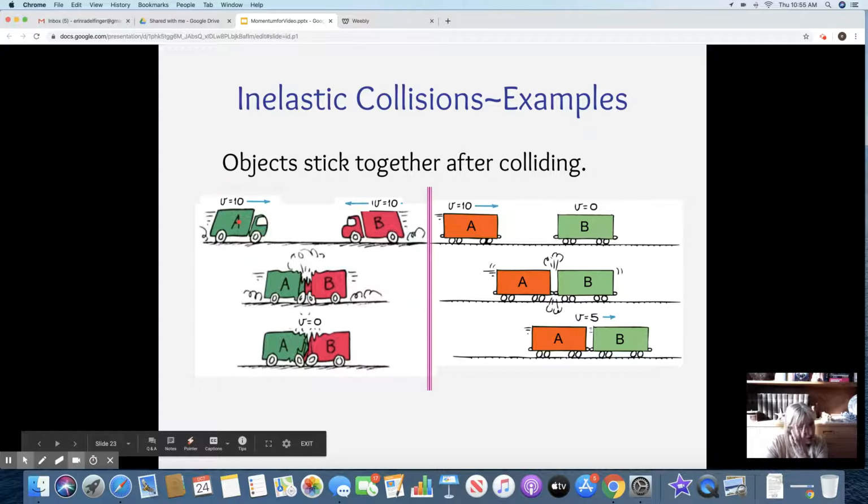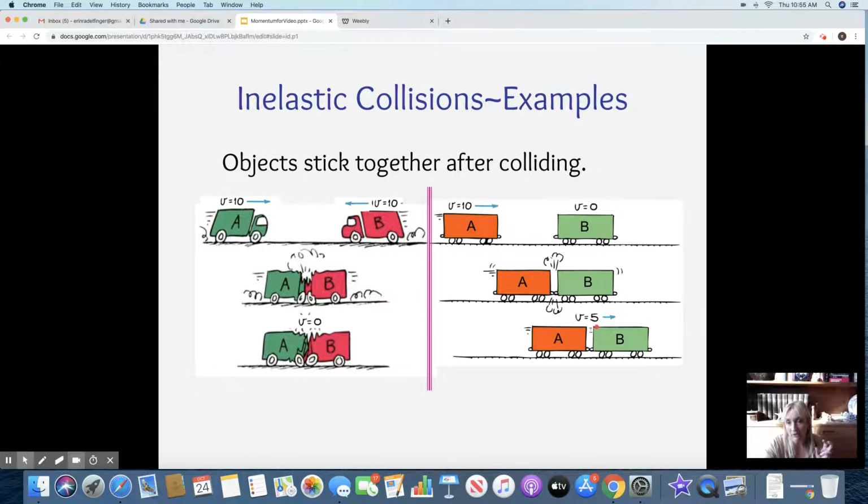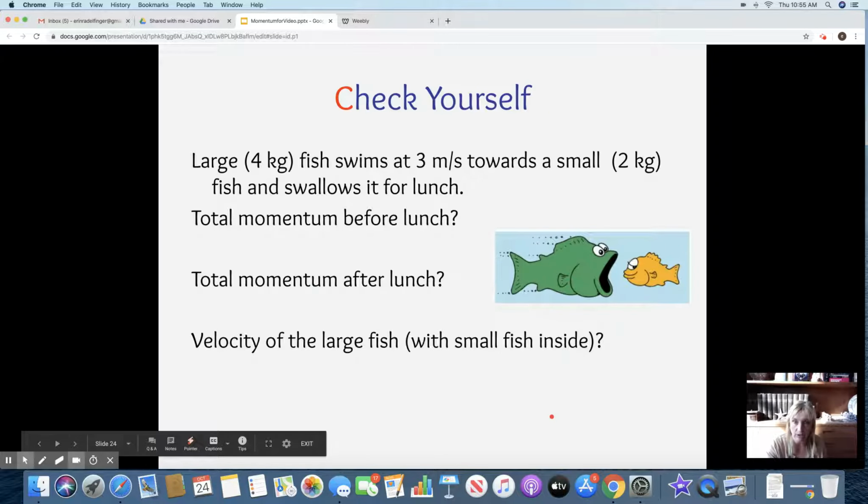Okay. Inelastic collisions, if things stick together, if you had two trucks going together that are the same exact speed and they hit and they're the same mass, then the overall velocity would be 0, right? But if I have one truck going towards a stopped, or I guess these are train things here now. These are trucks, these are trains. Anyway, it's going this way towards B. This one has a velocity of 0. This one has 10. The combined mass and the after collision thing will have to be the velocity is 5, right? Since we have both masses going the same direction now.